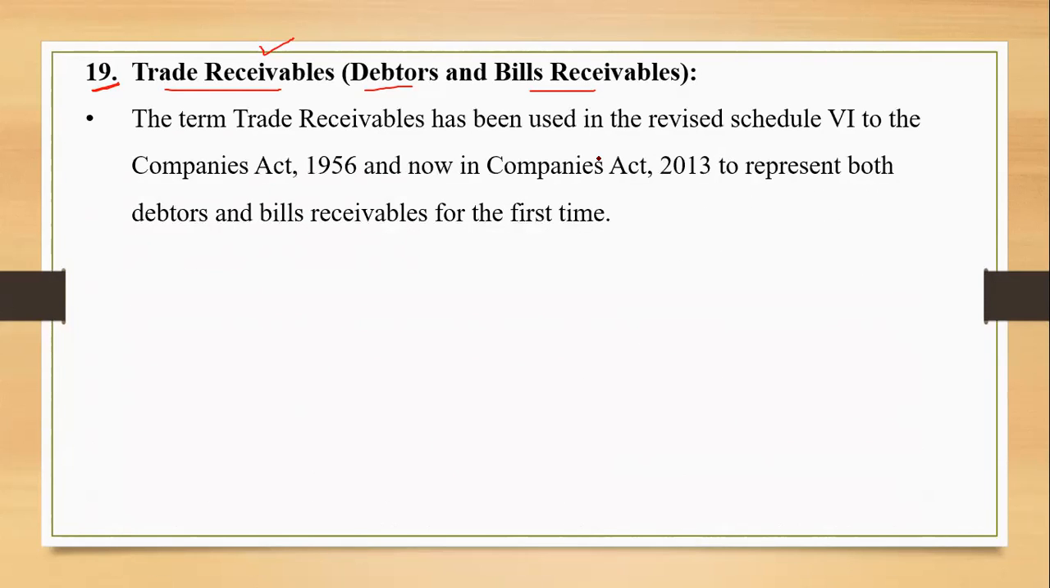And this is a term which has been used in the revised Schedule 6 to the Companies Act 1956. The first introduction of this term was almost a decade back, when it was used in revised Schedule 6 of the Companies Act 1956. But now the Companies Act 2013 is there. So this act has now adopted the term and shows both the terms together, debtors and bills receivable, right?